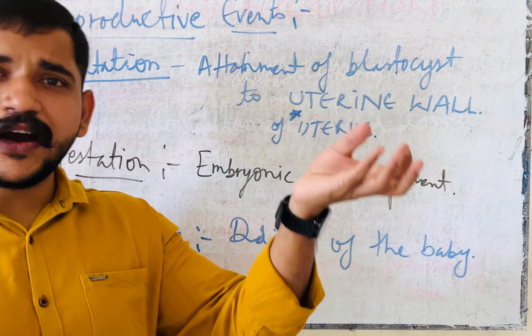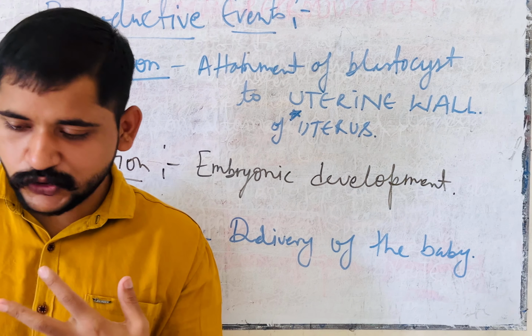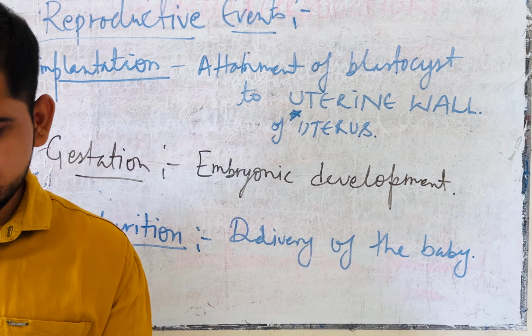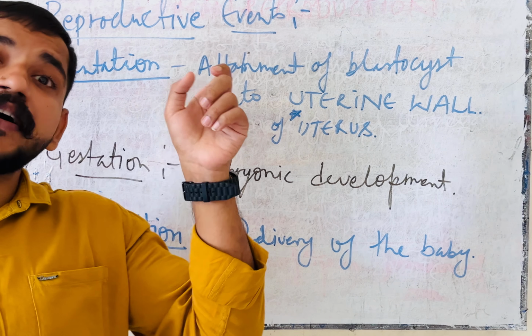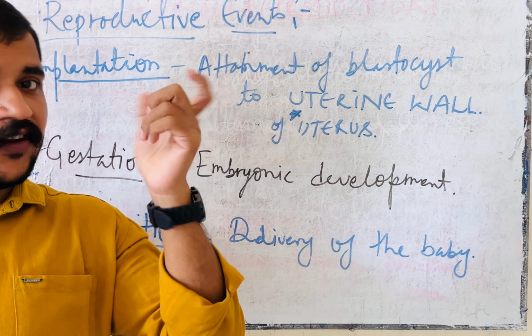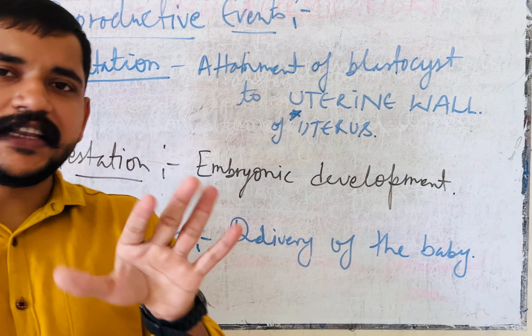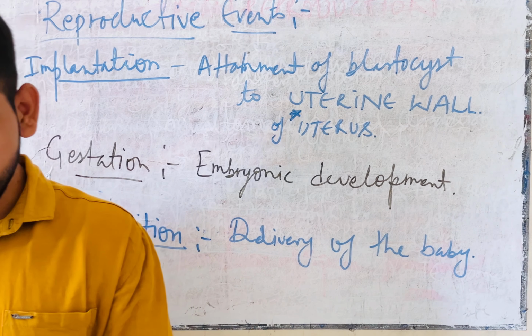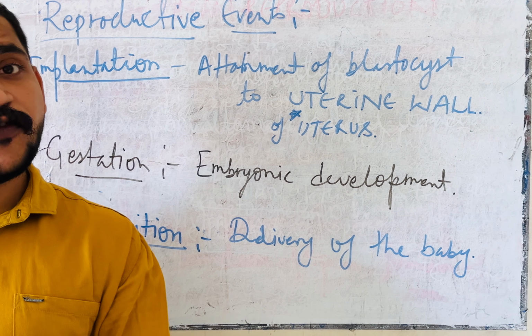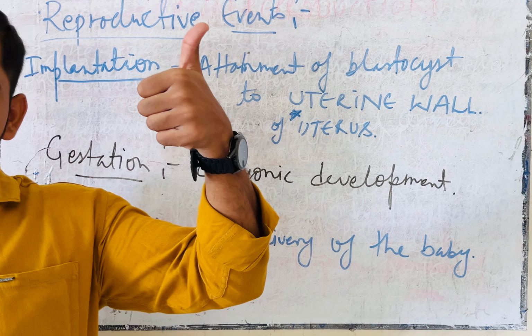So for today's class, we have to learn about humans: how they reproduce, sexually or asexually, and whether they are viviparous or oviparous. We have to learn the symbols of male and female, and how to differentiate them. That trick is very important, so everybody can learn it easily. Then we go with the reproductive events. The first reproductive event is gametogenesis.